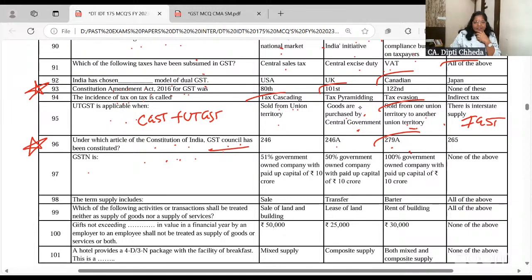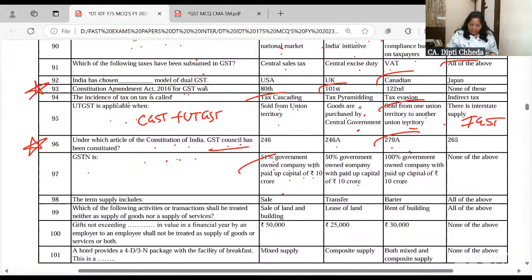GSTN, right? It's a portal, no? GSTN, we call it the network. It's a company, 51% government owned with paid up capital of 10 crore. 51% of it is government owned. Okay, right.